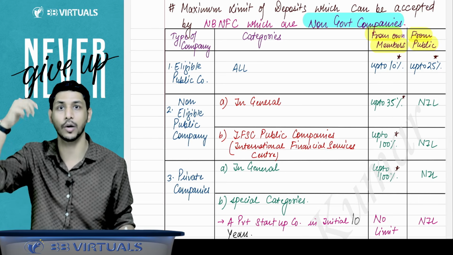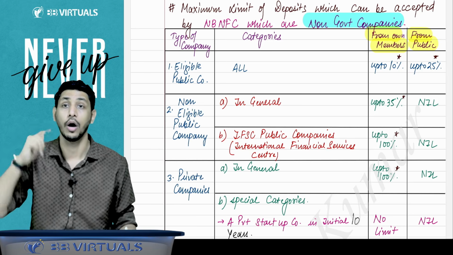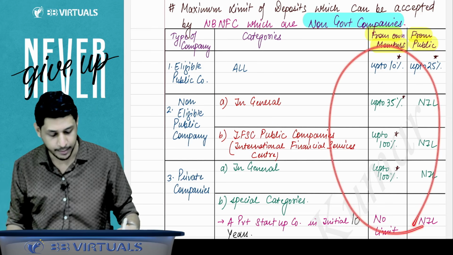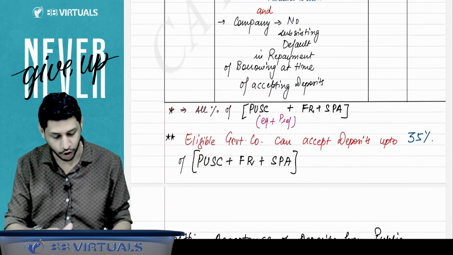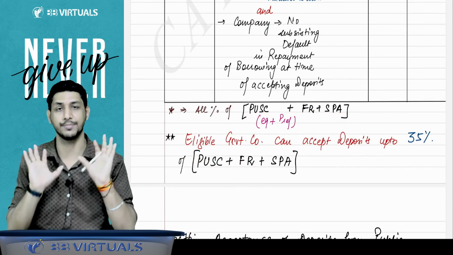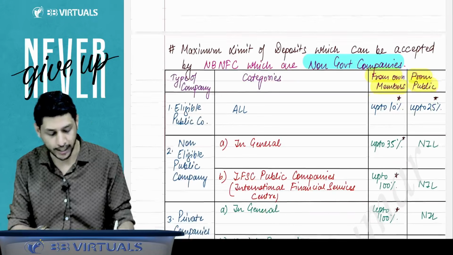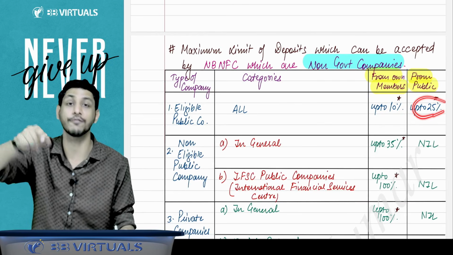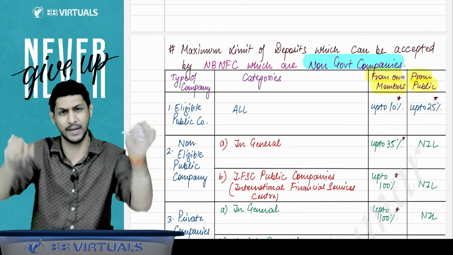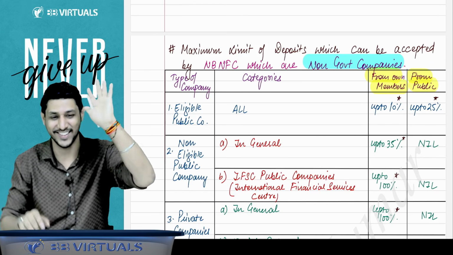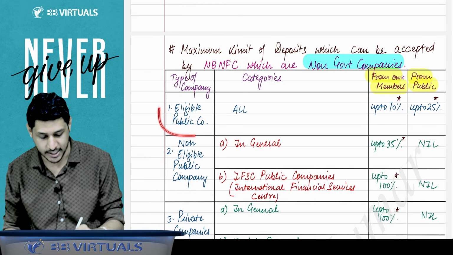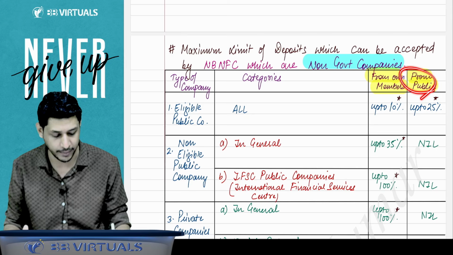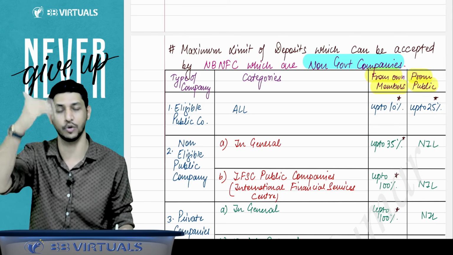Now there might be a question arising in your mind, sir, 10% of what? 25% of what? All these limits are of the aggregate of paid up share capital plus free reserve plus SPA. So with every limit, you have to do 10% of aggregate of paid up share capital plus free reserve plus SPA, 25% of aggregate of paid up share capital plus free reserve plus SPA. Got it, sir. So if you are an eligible public company, you can accept from the member up to 10% only, not more than that. From public, you can accept only up to 25%, not more than that.